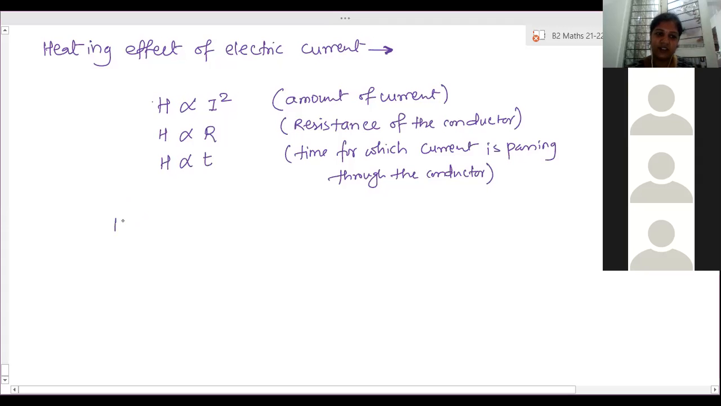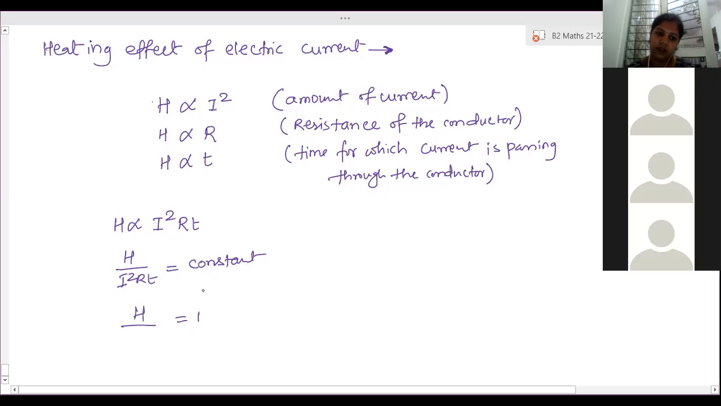Okay, so when we combine all of them, H is directly proportional to I square RT. It is direct proportionality, so H by I square RT is constant. Whenever it is direct proportionality, the ratio of these two terms should be constant. And by experiment, that constant value came as 1.